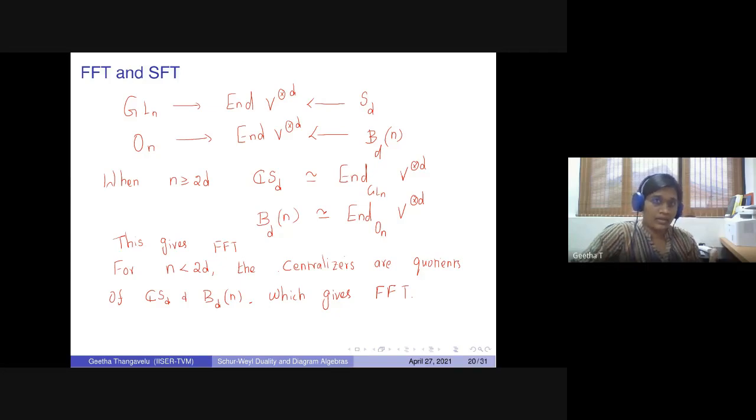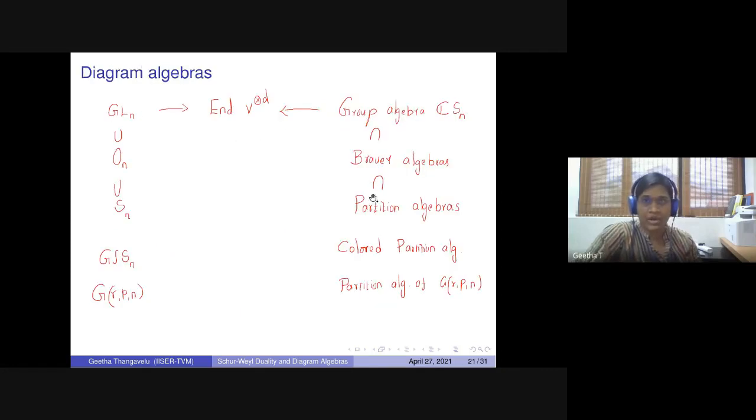Although it is a classical setup, now people try to replace the vector space with some modules, and then they look into one side of the algebra, the other side of the algebra. And I'm telling you, even for other diagram algebras, it's not so easy to get the diagram description as for the Brauer algebra. Sometimes it's complicated. At the same time, whenever you have a diagram algebra, understanding the centralizer is also a bit complicated. But if we do so, this Schur-Weyl duality really gives a lot of information from both sides.